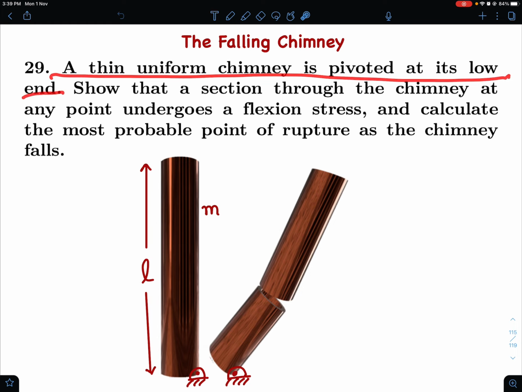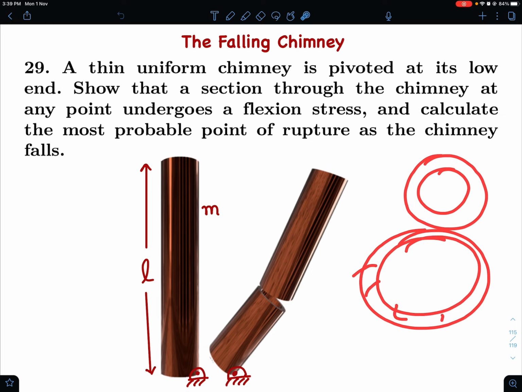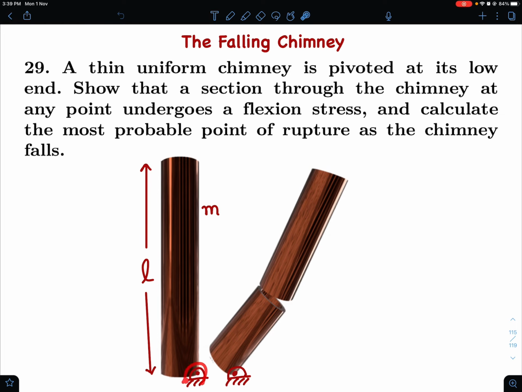So what's the problem? A thin uniform chimney is pivoted at its low end. Imagine that this chimney is pivoted over here. You can think of the chimney as a thin hollow cylinder, with a very thin cross section. A falling chimney can be modeled as if it is pivoted on the lower end.